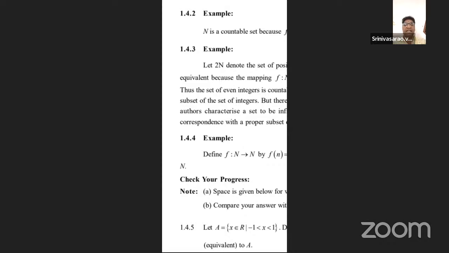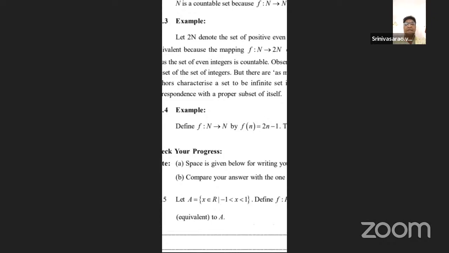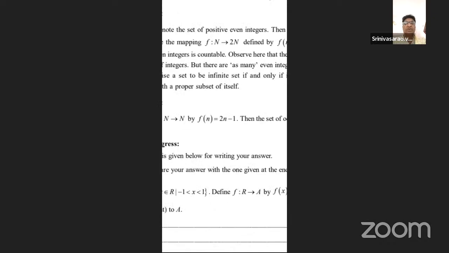In the same manner, f maps capital N to 2n, where 2n denotes the set of positive even integers.